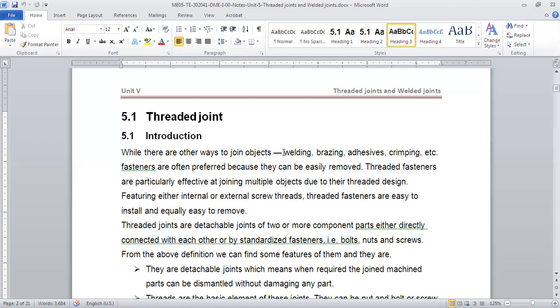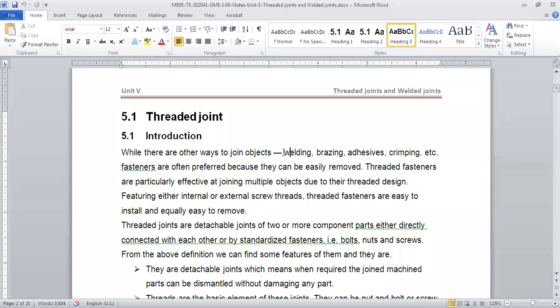You can join two things, and if required, you can take them apart, disassemble, do whatever you want, and put them back, like a wheel. On a wheel, we have screws attached to the rim, and with the nut we fix it. If we have a puncture or anything like that, we take the wheel out, fix the issue, and put it back with the nut and bolt.